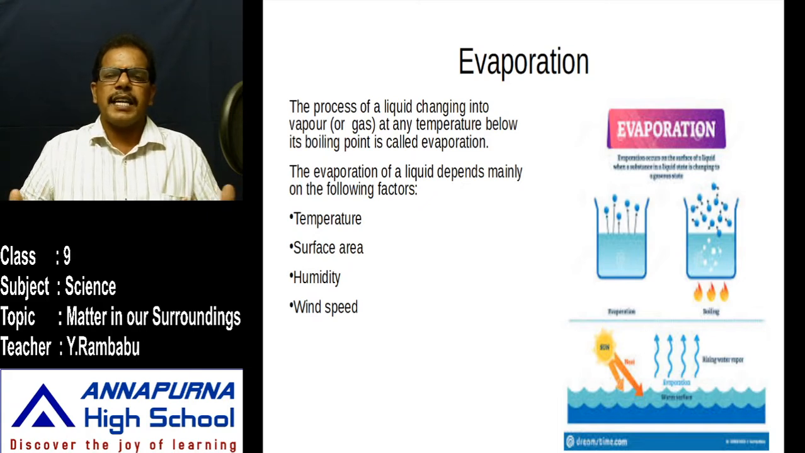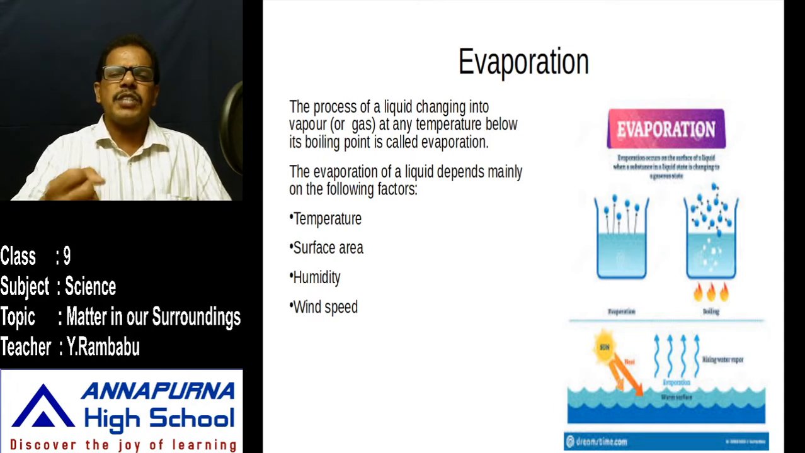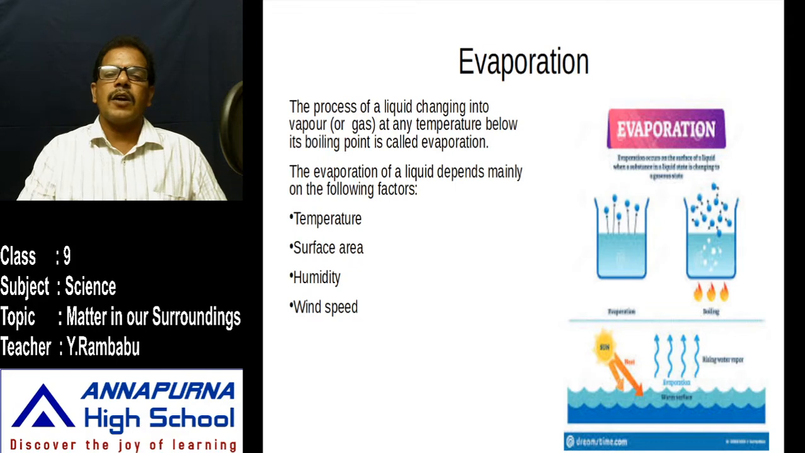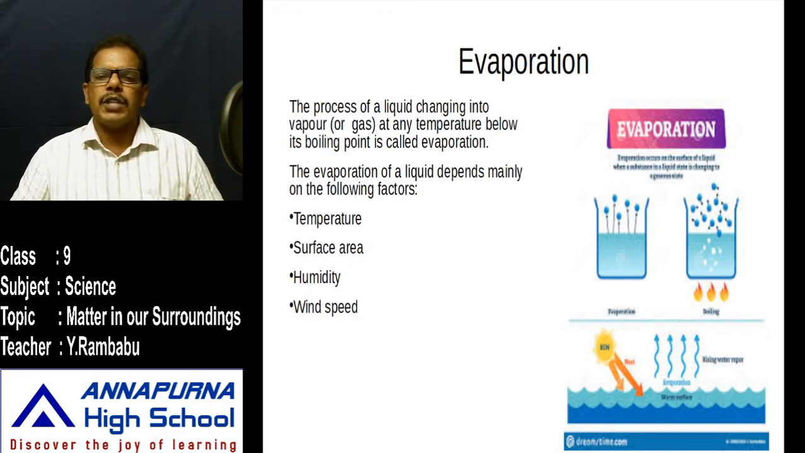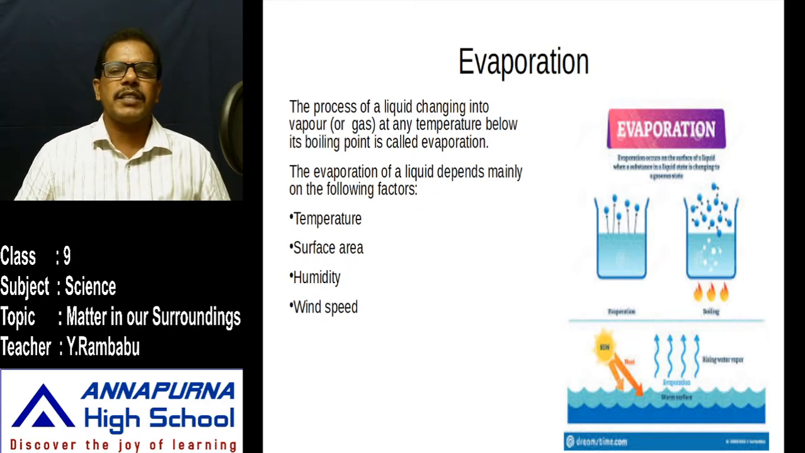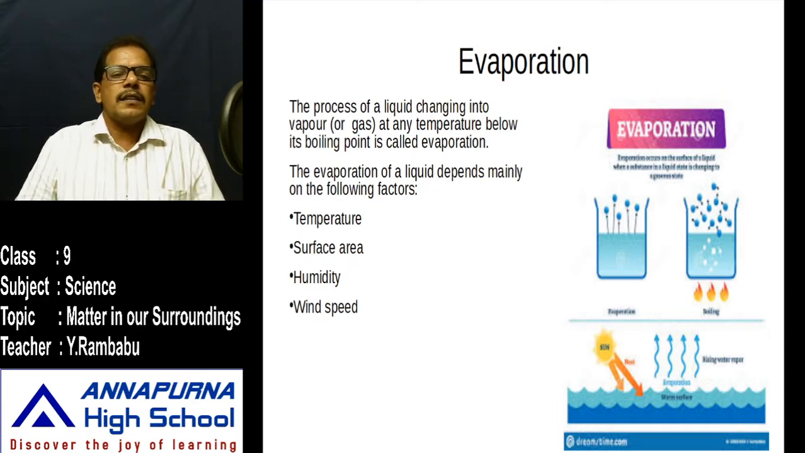Why? If the surface area is high, it means a larger number of surface particles are there. That means there is a chance for a large number of particles to escape at an instant. Like that, if the surface area increases, then automatically the rate of evaporation also increases. But in the case of a narrow-mouthed jar, the surface area is low. That's why at any instant of time, fewer particles escape from the surface of the liquid. That's why the rate of evaporation decreases. Like that, evaporation depends on surface area.